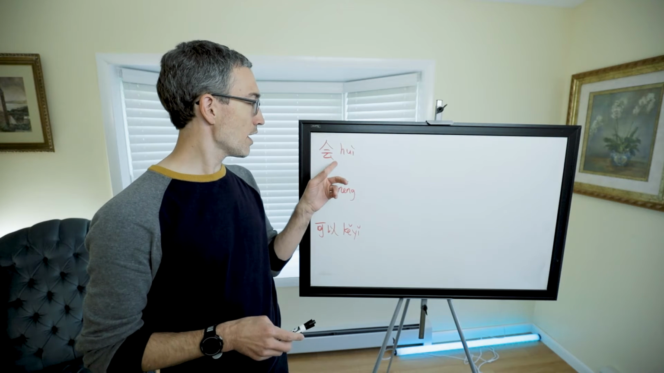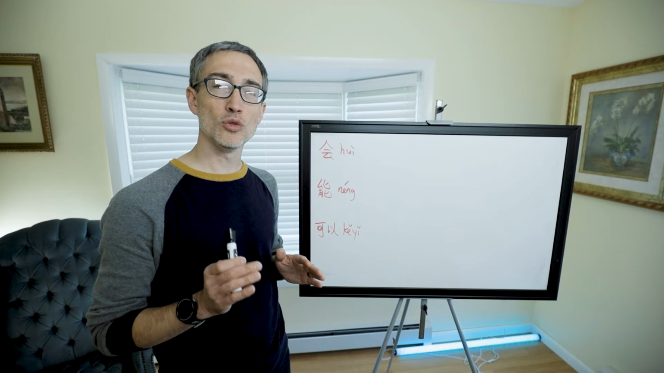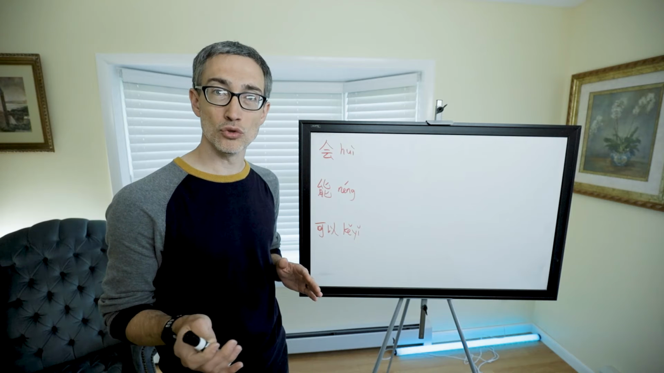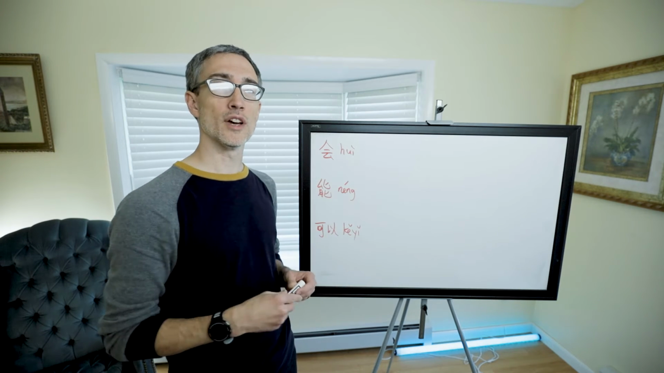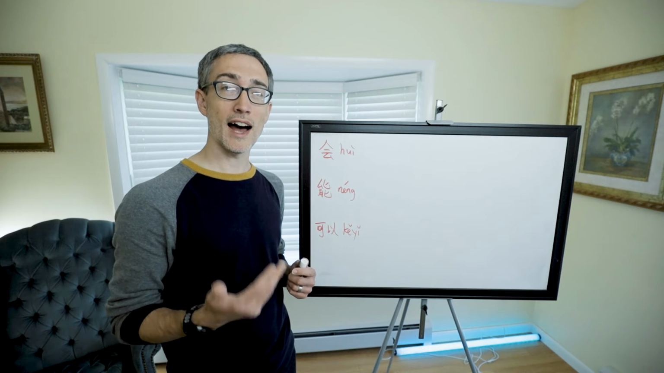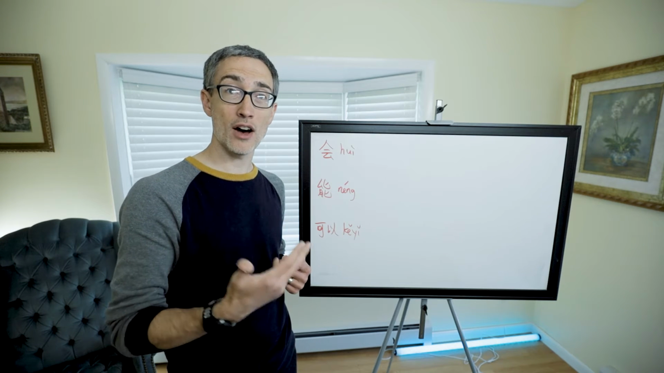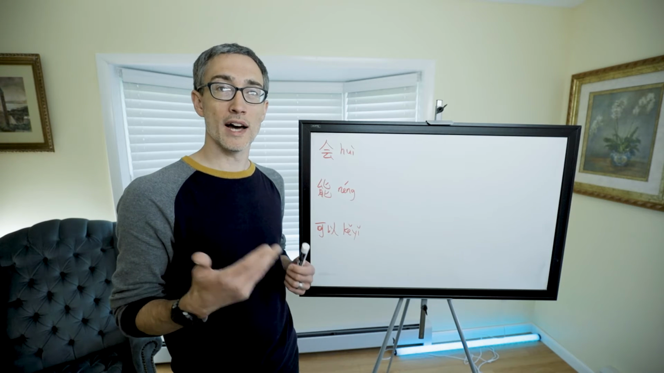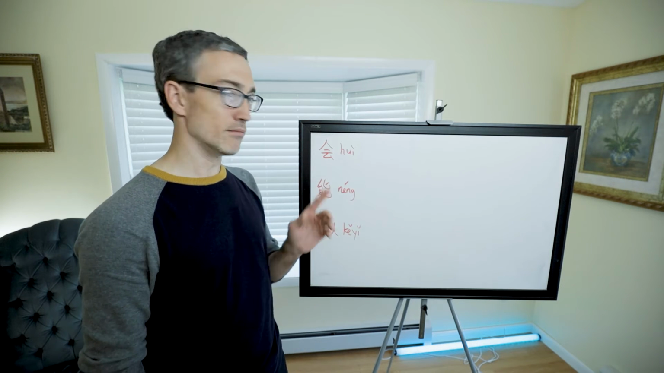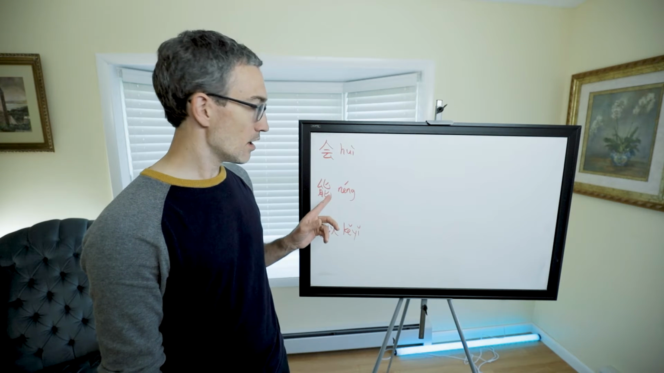So first, 会, its primary meaning is to know how to, to have the knowledge, to have learned to. So like 我会说中文, I know how to speak Chinese. I've learned how to. 我会跳舞, I can dance. Really, I can't. But anyway.